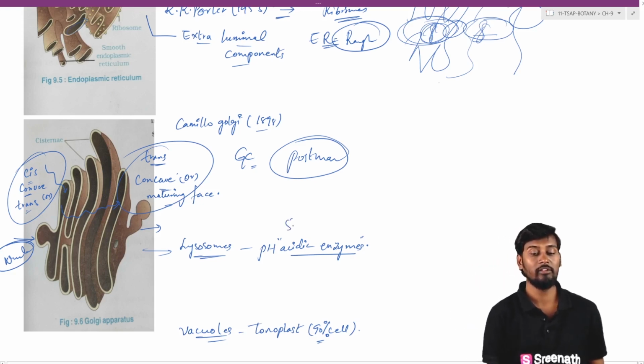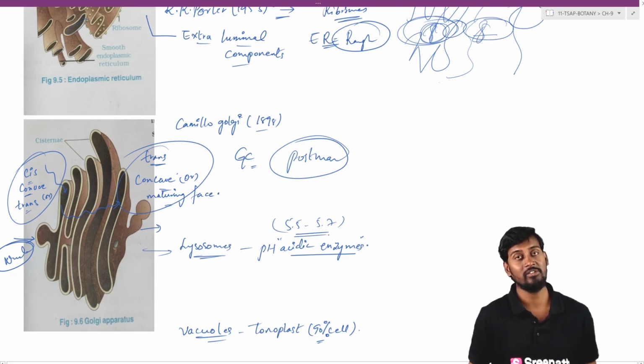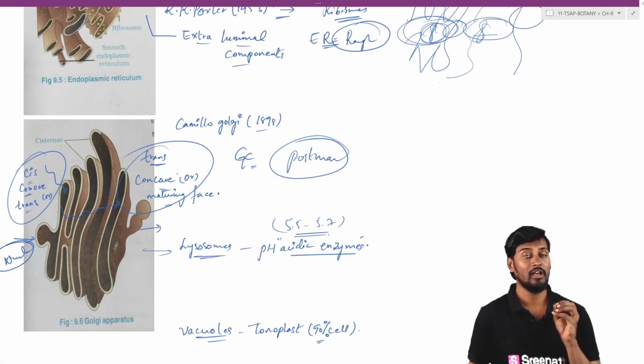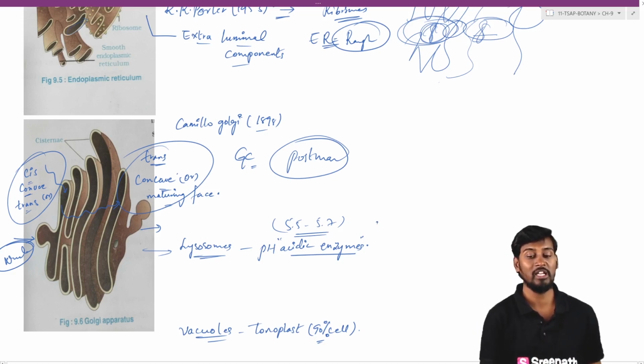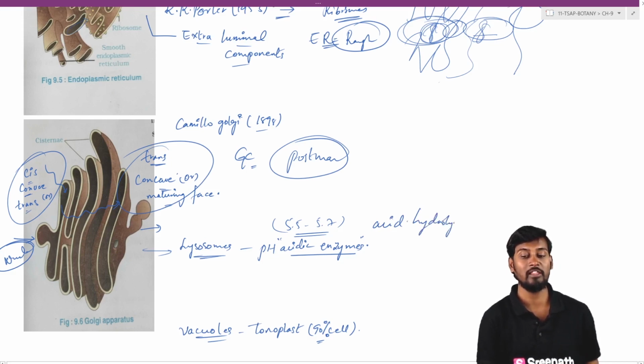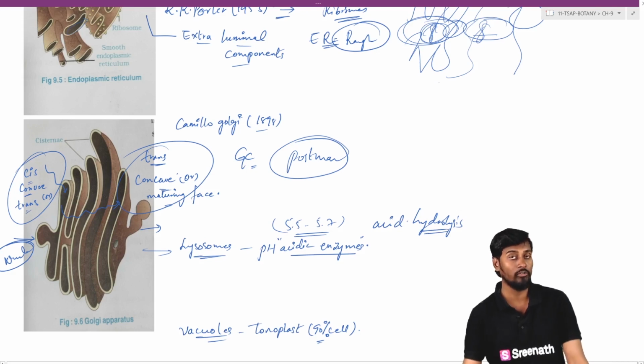So mostly they will be present between 5.5 to 5.7, that is acidic condition, and in this acidic condition we can see some of the hydrolytic enzymes called acid hydrolases, the enzymes which are generally active at this particular pH. So here, acid hydrolases are the enzymes which are generally involved in the breaking down of the components.